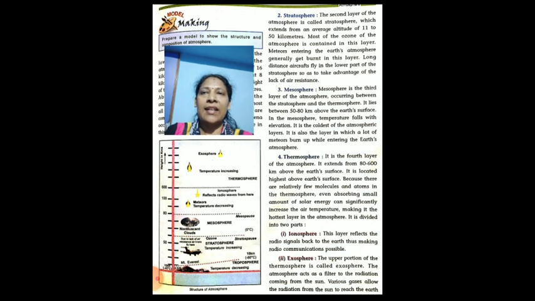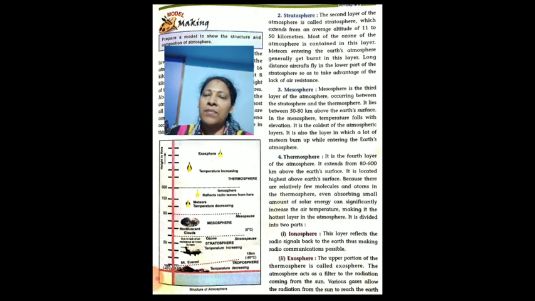The next layer is the thermosphere. It is the fourth layer of the atmosphere and it extends from 80 to 600 km and above the Earth's surface. It is located highest above the Earth's surface because there are relatively very few molecules and atoms in the thermosphere. You can see that even absorbing a small amount of solar energy can significantly increase the temperature.